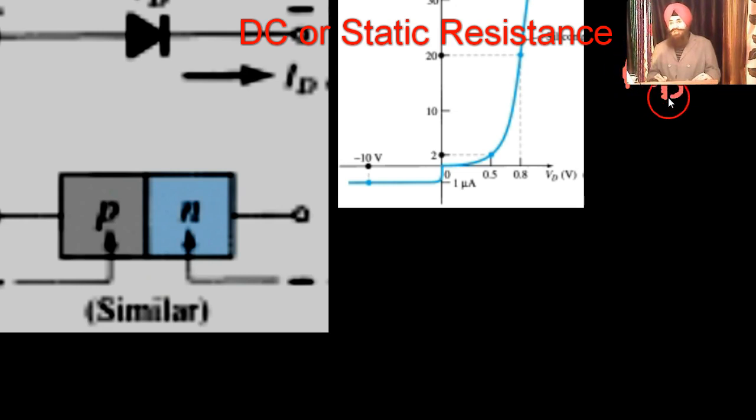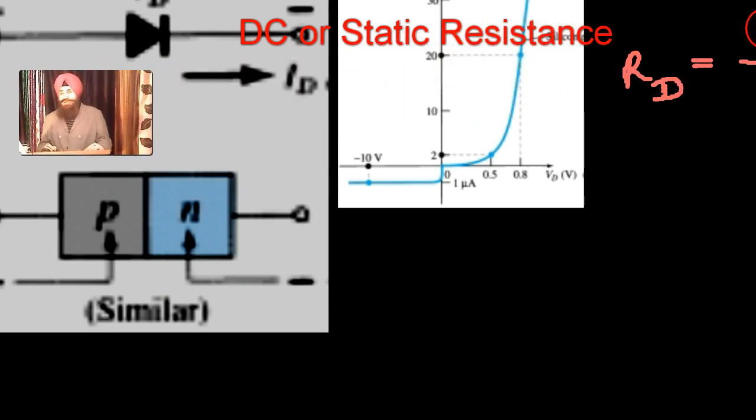And this is called the DC resistance, because we are talking about a fixed voltage. At a fixed voltage, what is the potential, and what is the current? Potential is 0.5 volt. Current is 2 milliampere. Milli is 10 raised to power minus 3. Just solving, it comes out 250 ohm. So at this point, if this voltage is given to the PN junction, then the PN junction offers 250 ohm resistance.